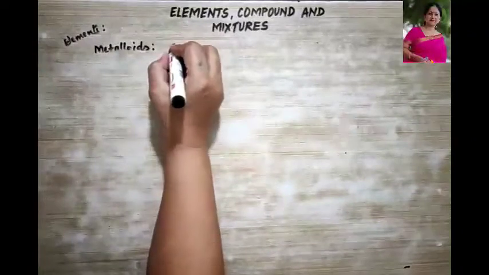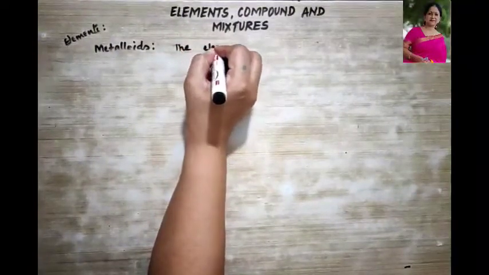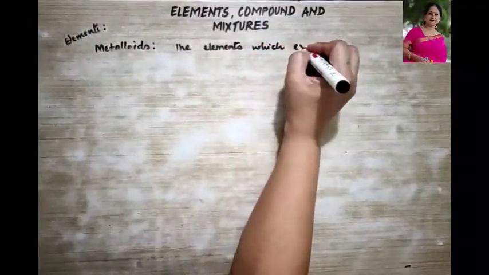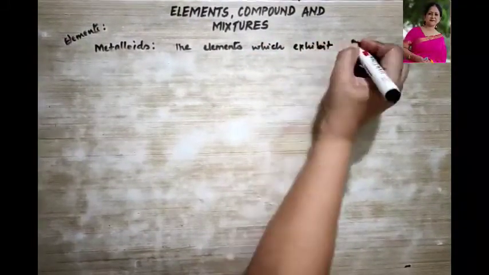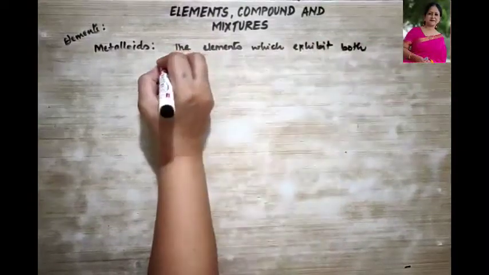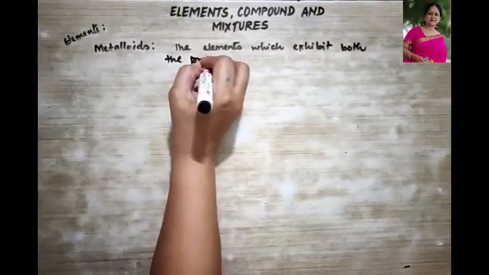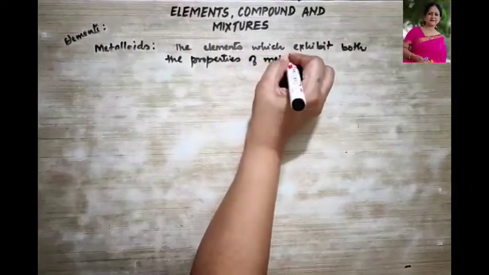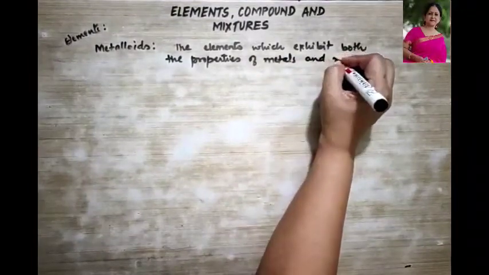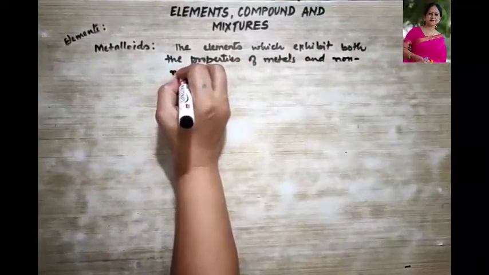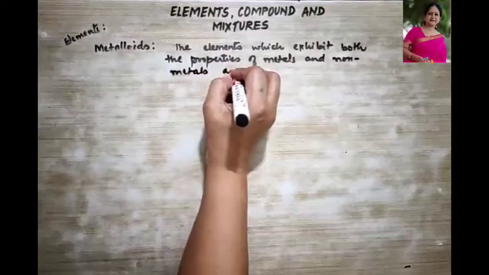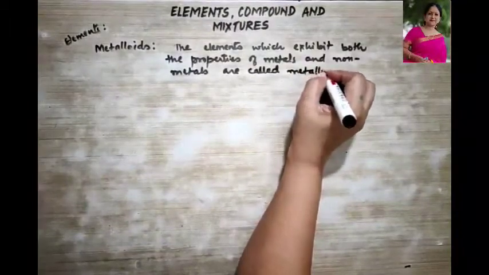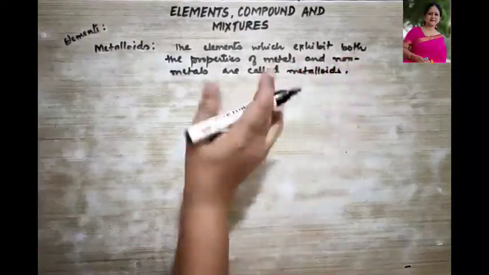So I should write over here: the elements which exhibit both the properties of metals and non-metals are called metalloids. What are they called? They are called metalloids, right?